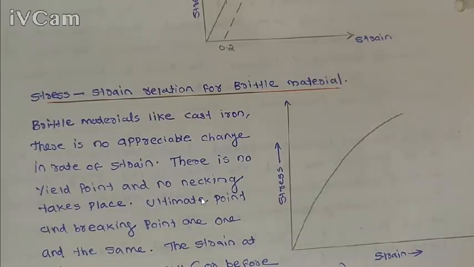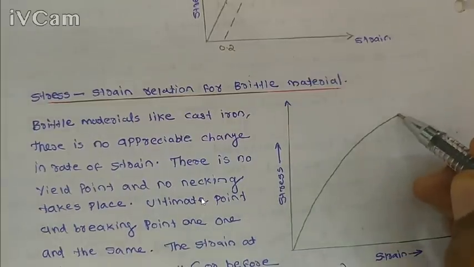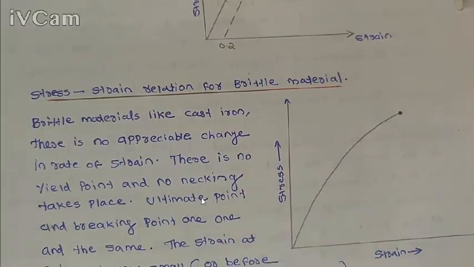And there is no ultimate point, no yield point or elastic point for this brittle material. The only one point is the fracture point. Okay, there is no appreciable change in rate of strain, or there is no appreciable deformation before fracture. There is no necking. Before fracture there is no necking phenomenon on this brittle material. Okay, so this is the stress strain diagram of a brittle material.